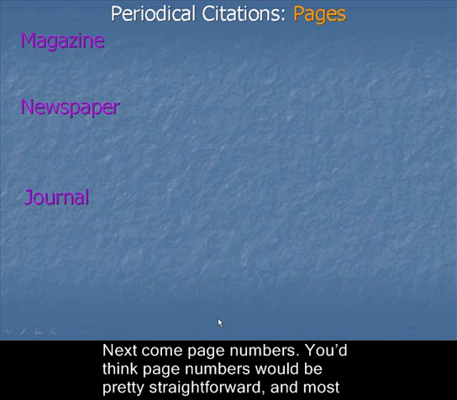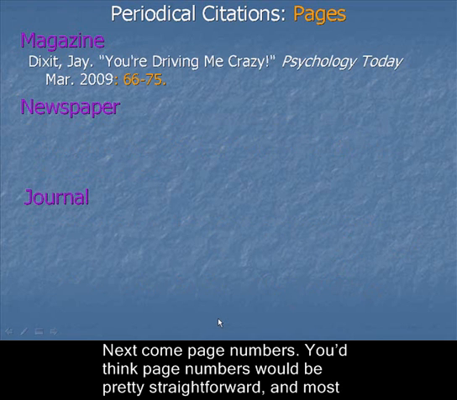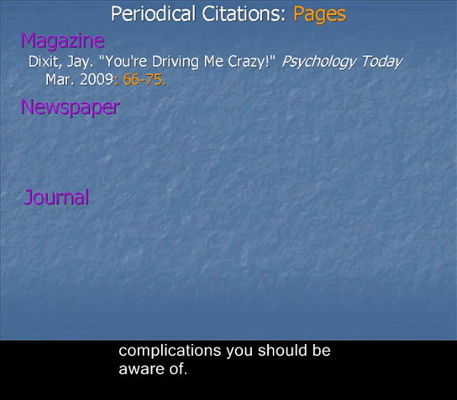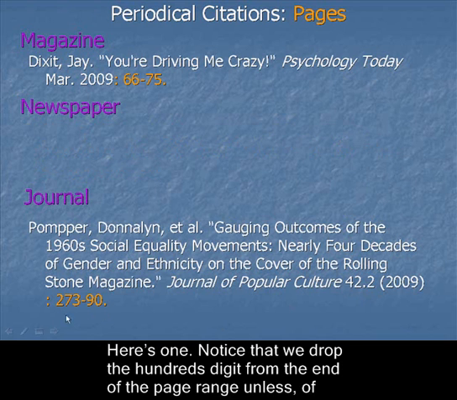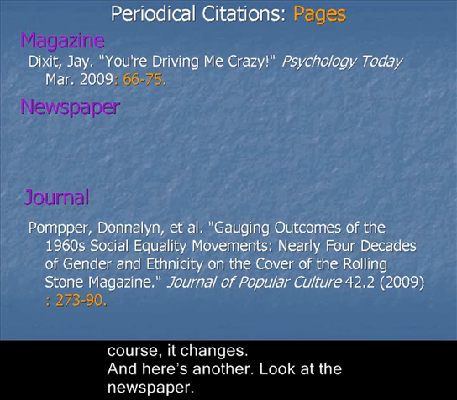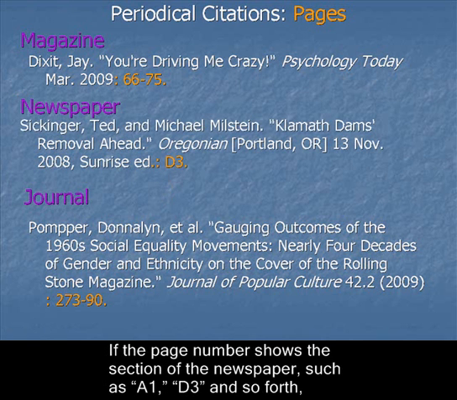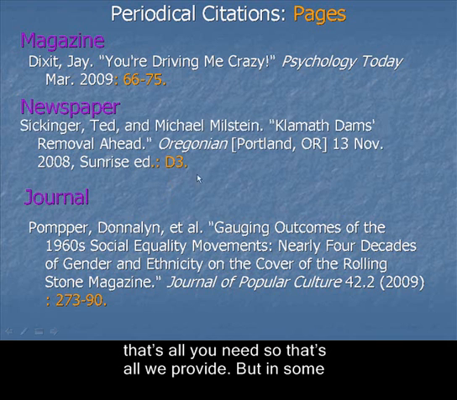Next come page numbers. You'd think page numbers would be pretty straightforward, and most of the time they are, but there are just a couple of complications you should be aware of. Here's one. Notice that we drop the hundreds digit from the end of the page range unless, of course, it changes. And here's another. Look at the newspaper. If the page number shows the section of the newspaper, such as A1, D3, and so forth, that's all you need, so that's all we provide.